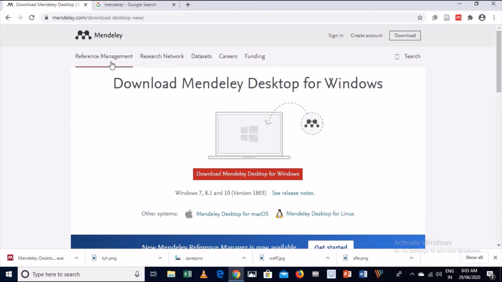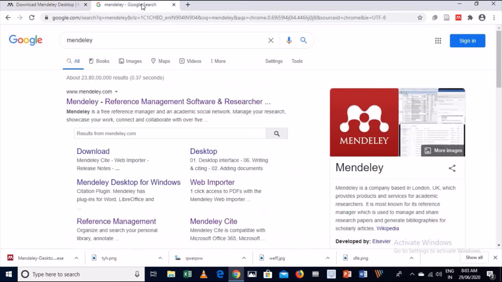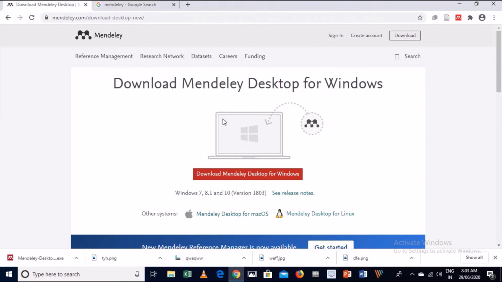So here you can create the references, you can manage your references, you can create the research profile like ResearchGate, Academia.edu, ORCID or Publons, and you can also look in that for fundings. You can also explore for career opportunities. So we will see one by one. Now,